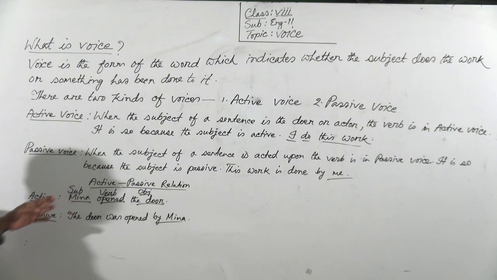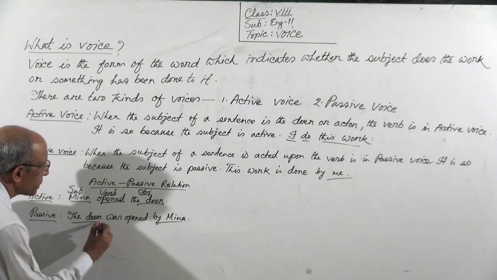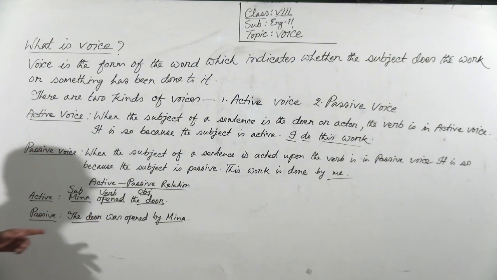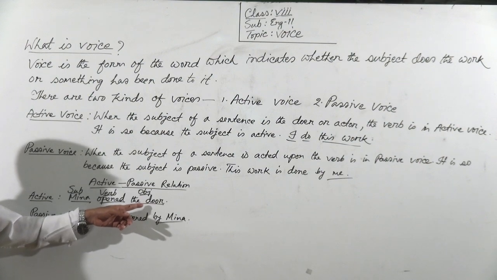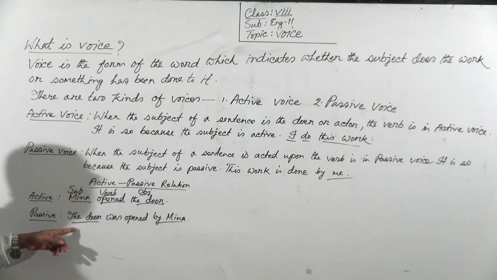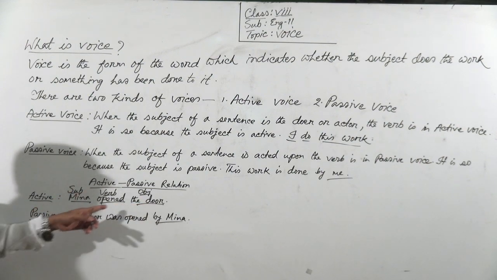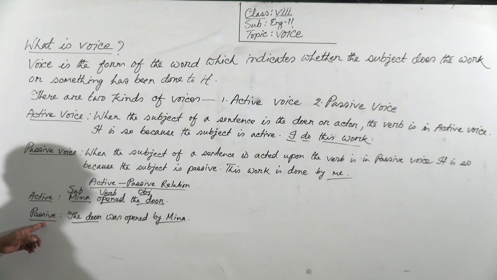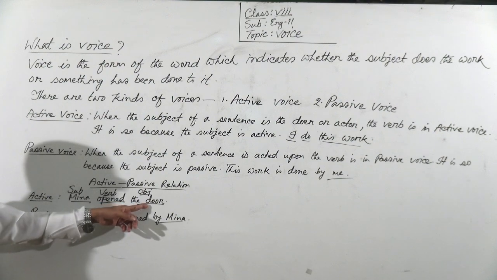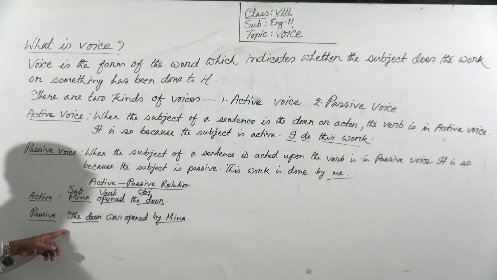You see, follow the changing. Here the object of the active voice is the subject in the passive voice. The door is the object in active voice, but in passive the door is the subject.